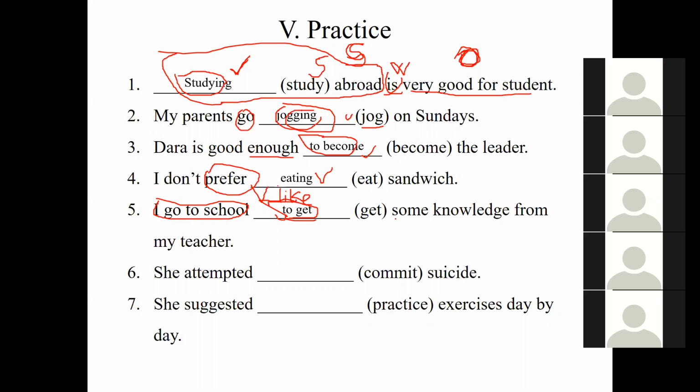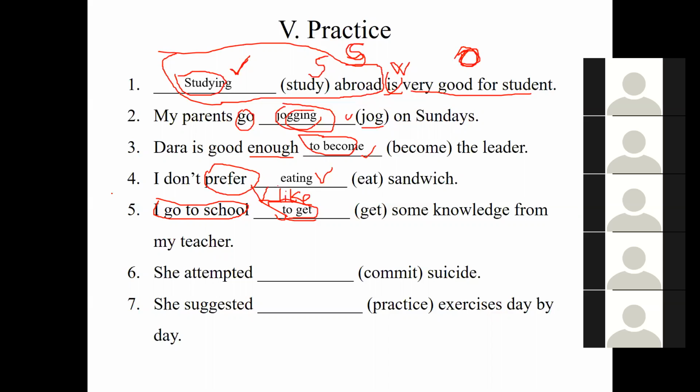So number 6, get back to Chita. Number 6, to commit. Read the full sentence. She attempted to commit suicide.